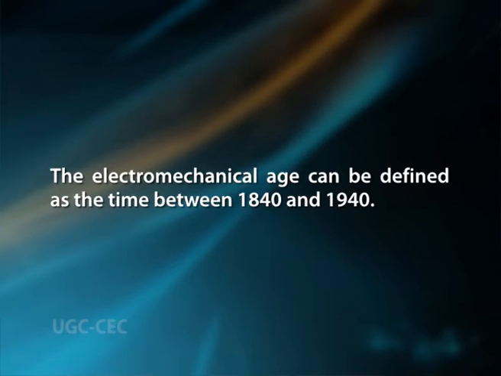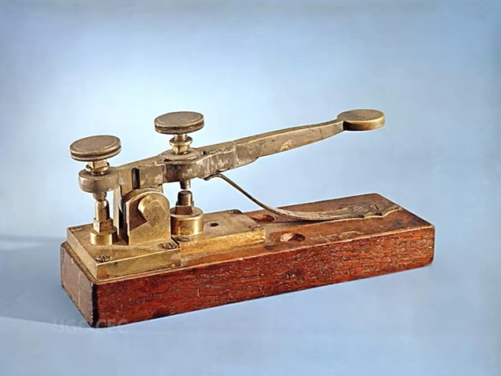Electromechanical. Now, we are finally getting close to some technologies that resemble modern day technology. The electromechanical age can be defined as the time between 1840 and 1940. These are the beginnings of telecommunication. The telegraph was created in the early 1800s. A telegraph is a communication system in which information is transmitted over a wire through a series of electrical current pulses, usually in the form of Morse code.